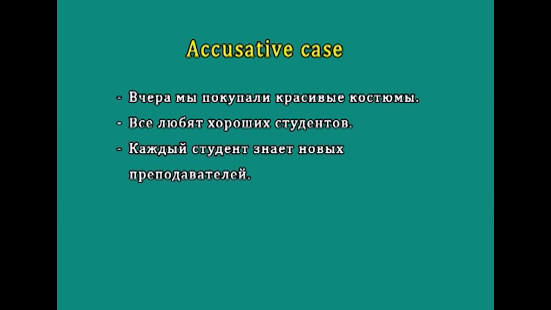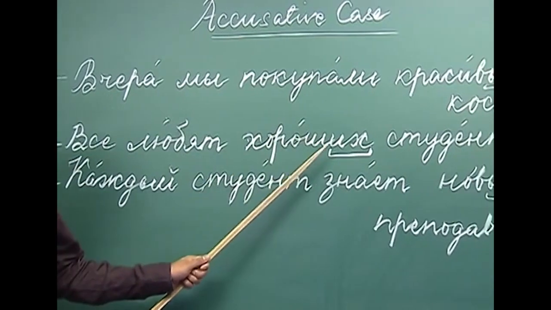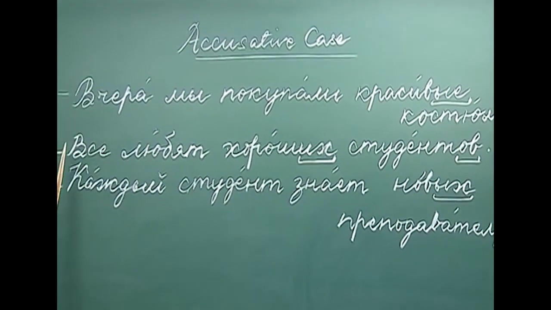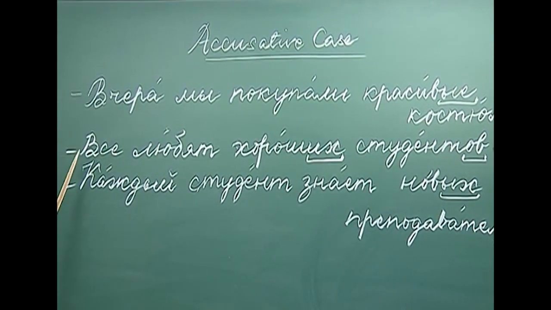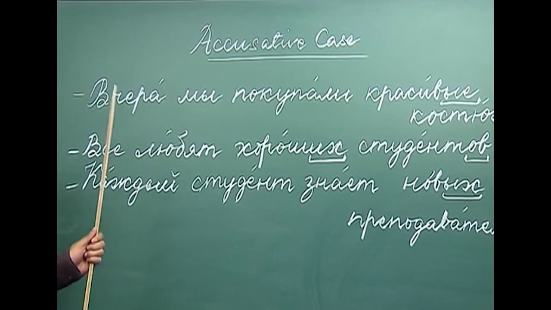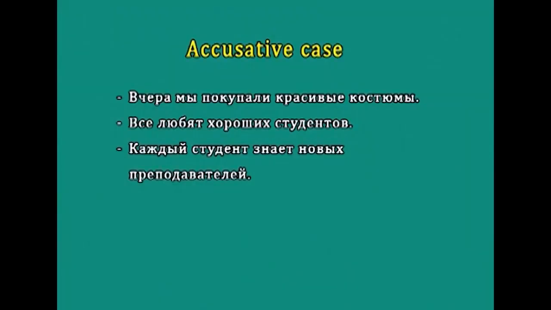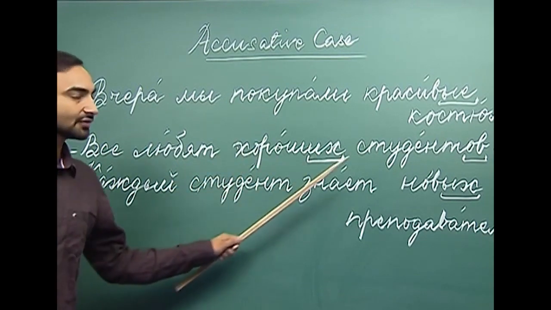The next sentence we have is "Все любят хороших студентов." Here we have used the pronoun все, which is a determinative pronoun, which means here everyone or everybody. Everybody loves or likes. Любить is to like or to love. So, everybody loves хороших студентов.